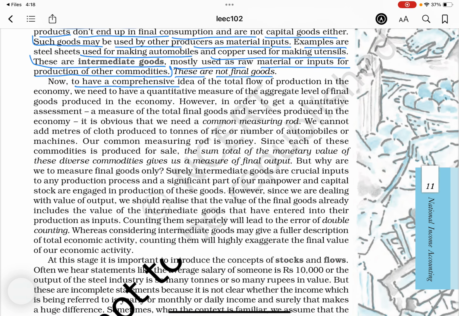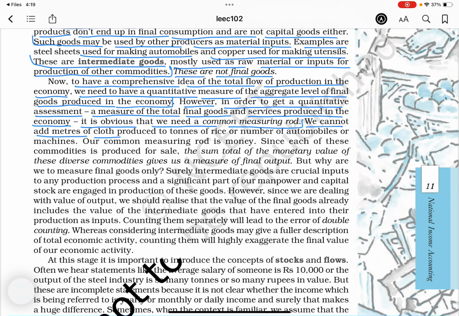Now, to have a comprehensive idea of the total flow of production in the economy, we need to have a quantitative measure of the aggregate level of final goods produced in the economy. However, in order to get a quantitative assessment, a measure of the total final goods and services produced in the economy, it is obvious that we need a common measuring rod.